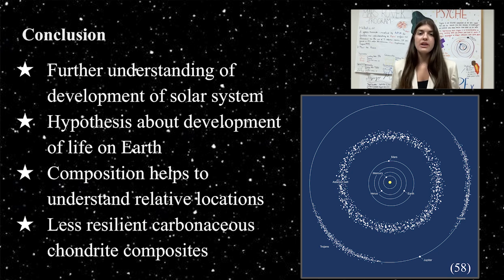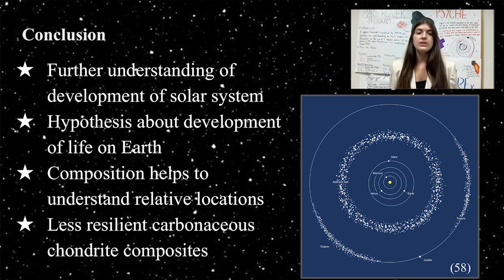The composition of asteroids helps us to understand their relative locations in the solar system. Rocky materials are closer to the Sun due to their tougher materials and composites being able to resist alterations from the intense heat and radiation from the Sun. A key indicator for this is the asteroid belt that divides the rocky planets from the gas giants. This is demonstrated in the image where there is a large population of asteroids in between Mars and Jupiter.